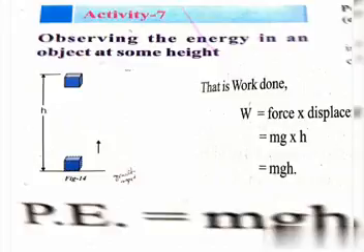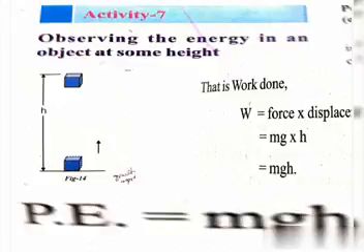The object gains energy equal to the work done on it. Let the work done on the object against gravity be W. Here one object has mass m, and it is raised to a height h from the ground.